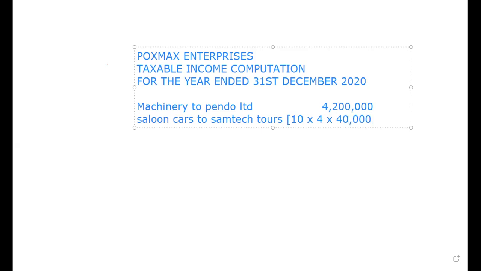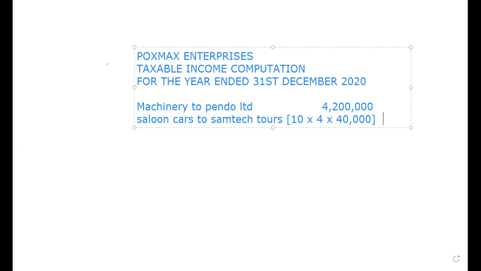You need to be very careful with these things because we are having 10 salunkas to Samtech tours for 4 months, then times 40,000. So if you solve that, let me take my calculator. 10 by 4 by 40 is 1,600,000.